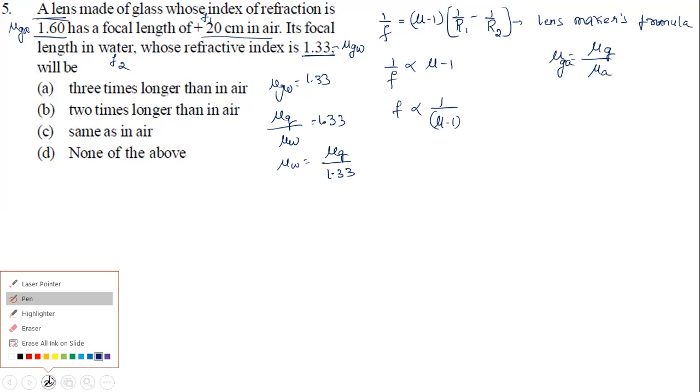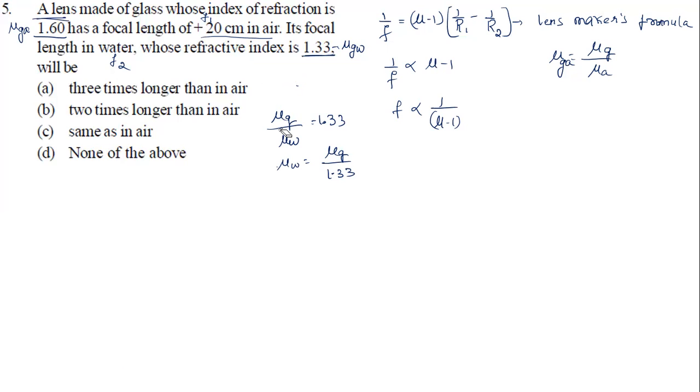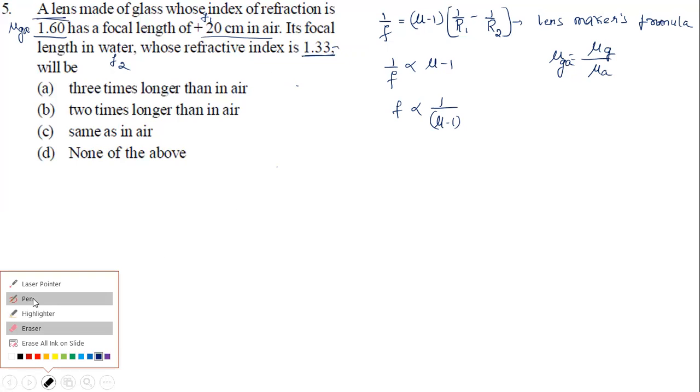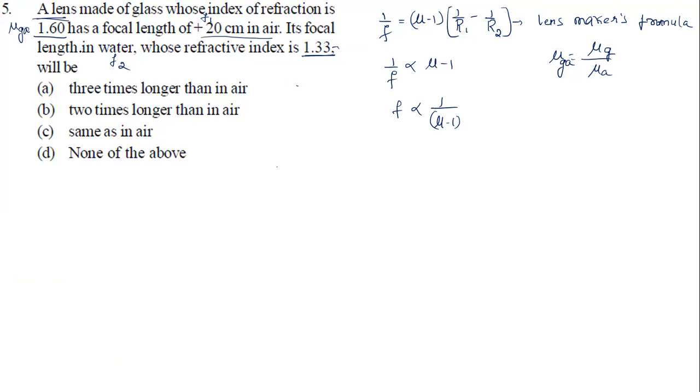One minute. I made a lot of simple confusion for you people. That confusion I'm going to clarify now. This is not mu g with respect to water, because it is clearly mentioned the focal length in water, whose refractive index is 1.33. The refractive index of water is mu W, that is 1.33. The refractive index of glass with respect to air is 1.60. The refractive index of water is always given with respect to air only, it will be 1.33. So now we just take mu G and mu W.